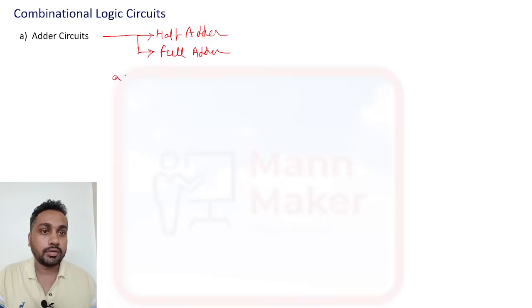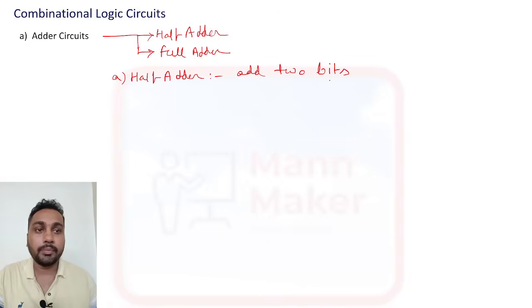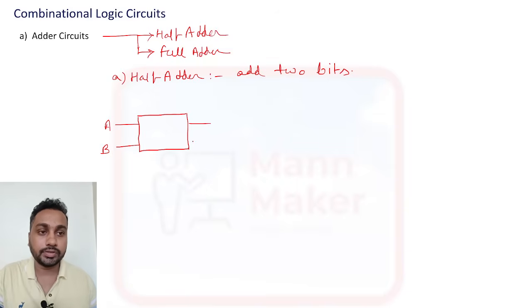If we talk about half adder, half adder means what? Addition. So half adder will add 2 bits. Half adder is used to add 2 bits, and it has 2 inputs and 2 outputs. If you see the block diagram, it has A and B as the input and it has 2 outputs, one is sum and one is carry.